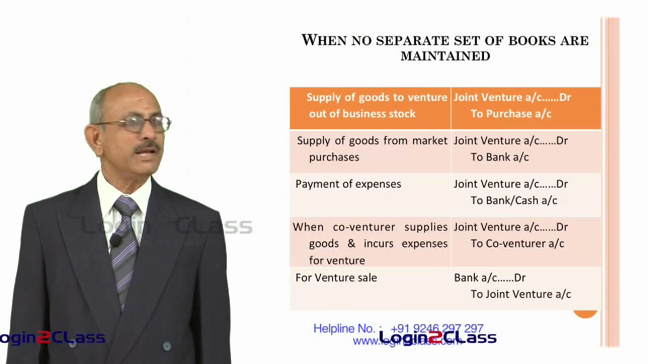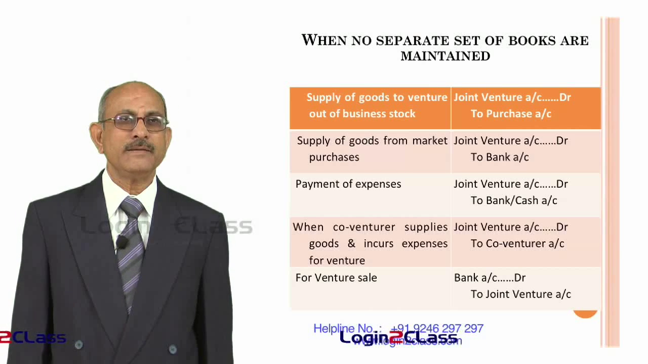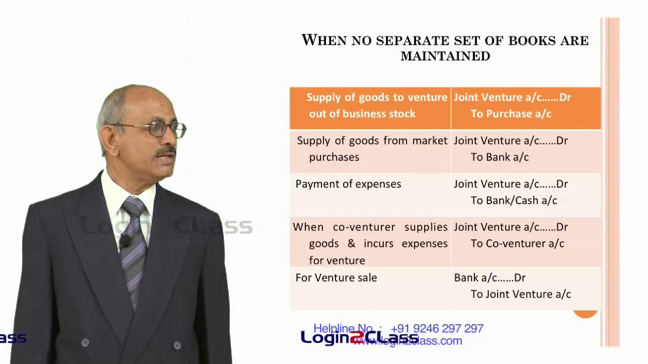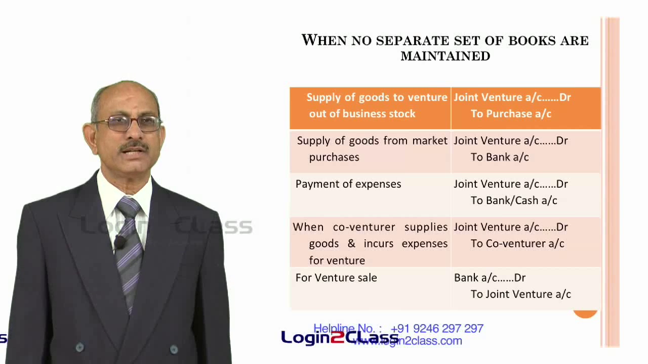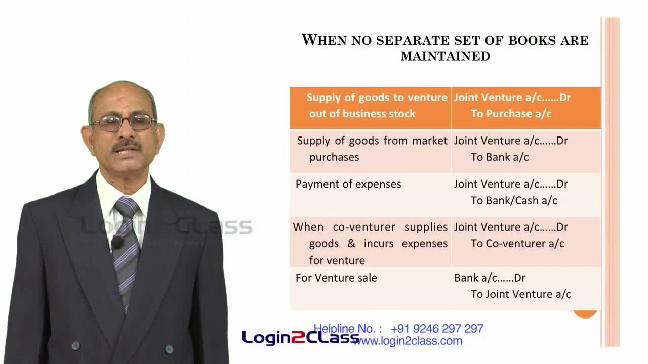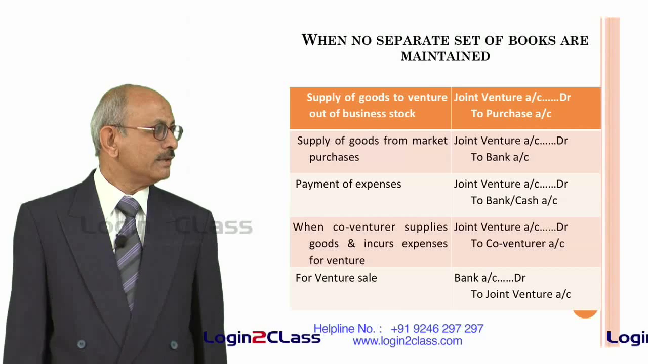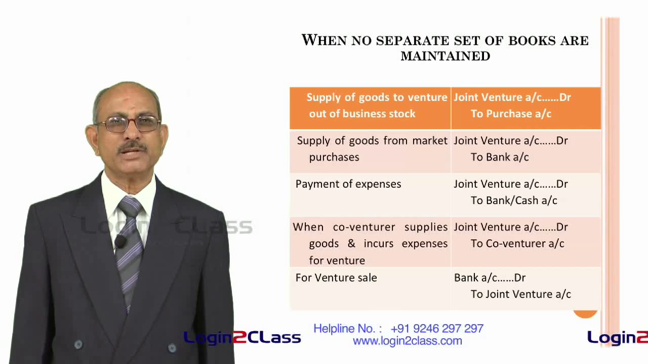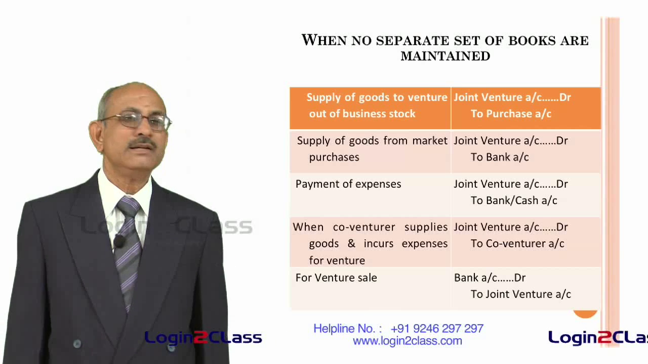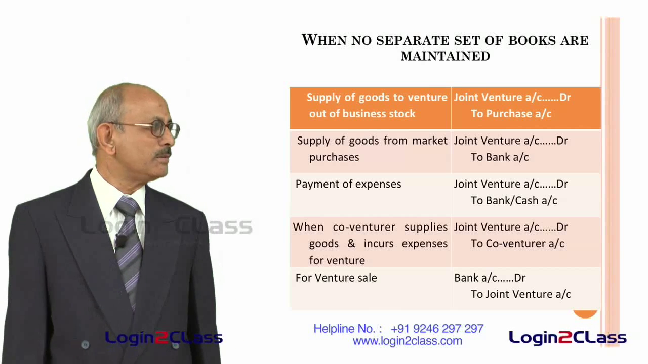First of all, supply of goods to venture out of business stock. That means X is maintaining transactions in his own books and X is supplying goods to the joint venture. So, what he has to do is he has to debit the joint venture account and credit purchase account, because from his purchases he is supplying the goods to the joint venture. Supply of goods from market purchases: he can purchase the goods from the market and straight away supply it to the joint venture, in which case he will debit the joint venture account and credit bank account, because he would have paid the money from the bank account.